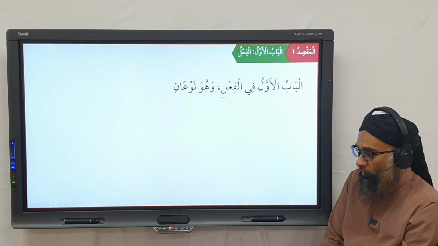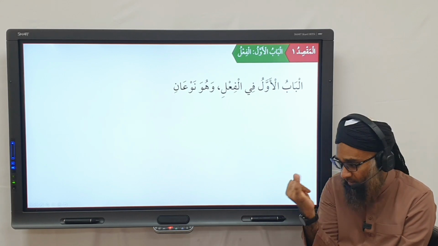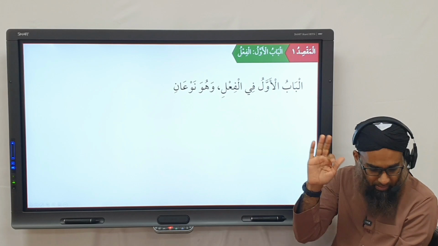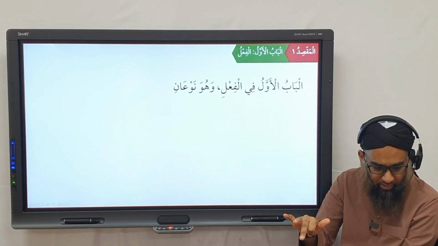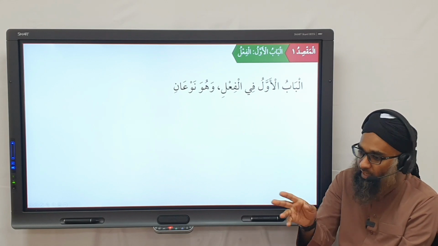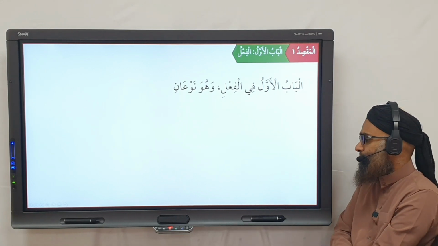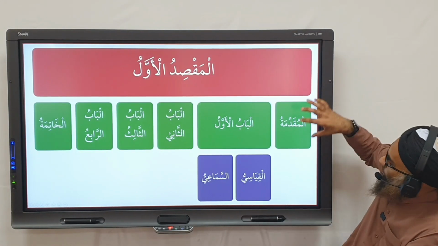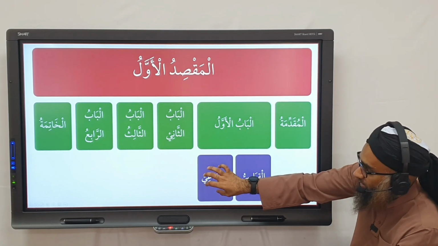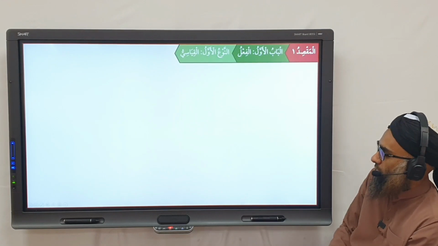So al-babul awwal, because the khatima has 4 abwab, muqaddimah and 4 abwab. The first bab is regarding the fa'il. The second bab is regarding the ism. The third is regarding the harf. Sorry, the second is regarding the harf. The third is regarding the ism. And you have the fourth, and then you have the khatima. Okay? So we'll have muqaddimah, al-babul awwal regarding the fa'il, and fa'il is qiyasi and fa'il is sama'i. And we have the rest later on, inshallah.